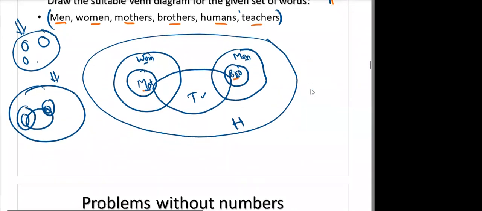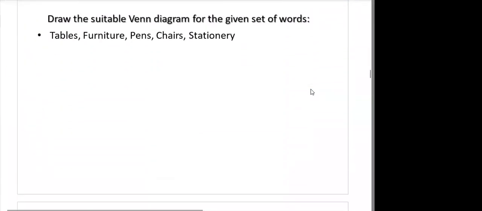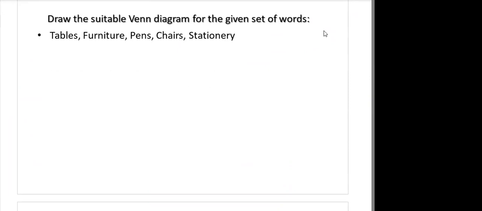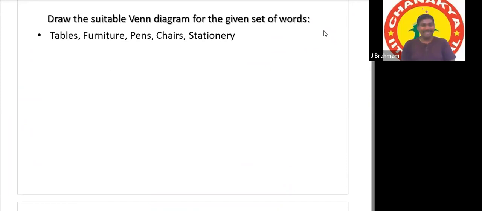But can you give some questions after? Okay, let us see those questions also. Somebody asking something? No, sir, I was just saying that the diagram was looking like an owl. Okay. Next set is ready: tables, furniture, pens, chair, and stationery.